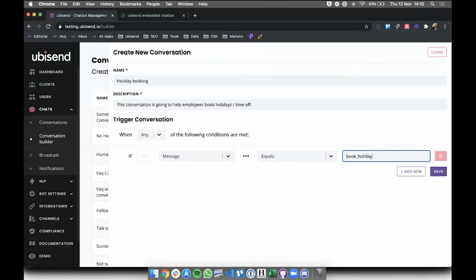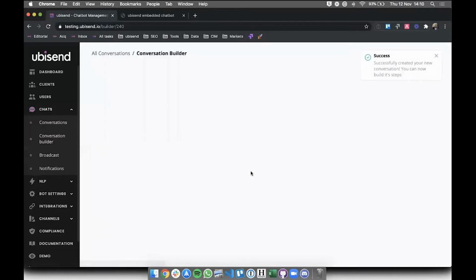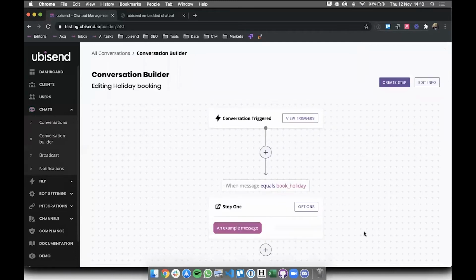So I'm going to do this in this format for a very specific reason. So just stick around and you'll find out why I'm doing it this way. Okay, so let's save that. Perfect. So now what we've done is we've created a conversation, or at least the very start of a conversation. At the moment, it has one trigger, and the trigger is when a message is sent equals book_holiday. Make sense so far? Yeah, definitely.